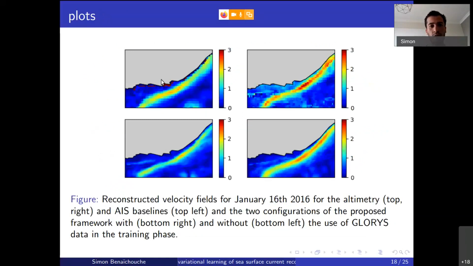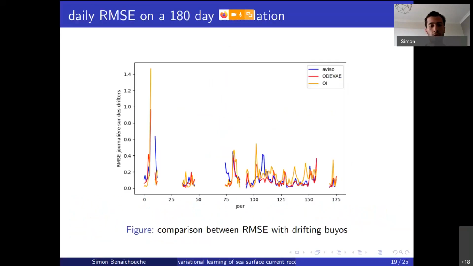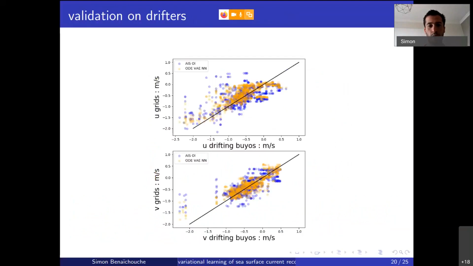On top left, you have the AVISO product, which is based on altimetry. Top right, you have the direct observation using the linear model of observation of AIS using an optimal interpolation scheme. On bottom left, you have a scheme that will only use AIS data and not GLORYS, and on the right, you have the proposed scheme that uses both AIS and GLORYS for the encoder part. So we have significant gain in terms of RMSE with drifters over the period that you can see on screen.